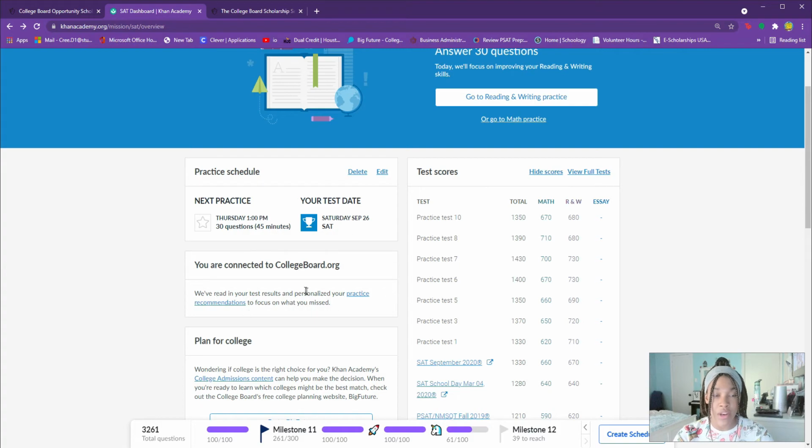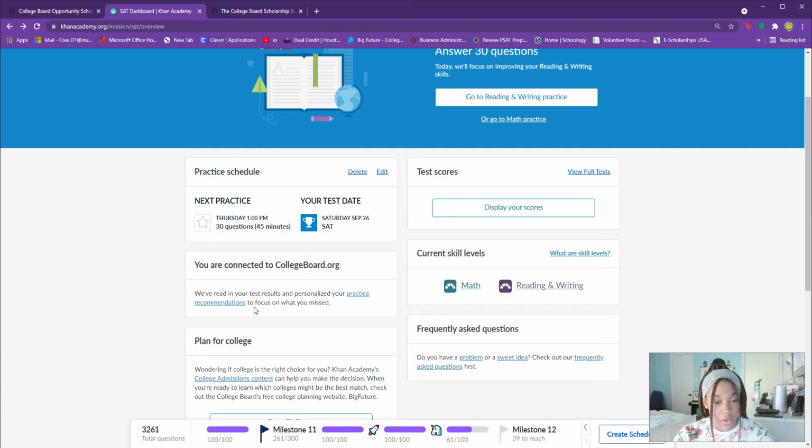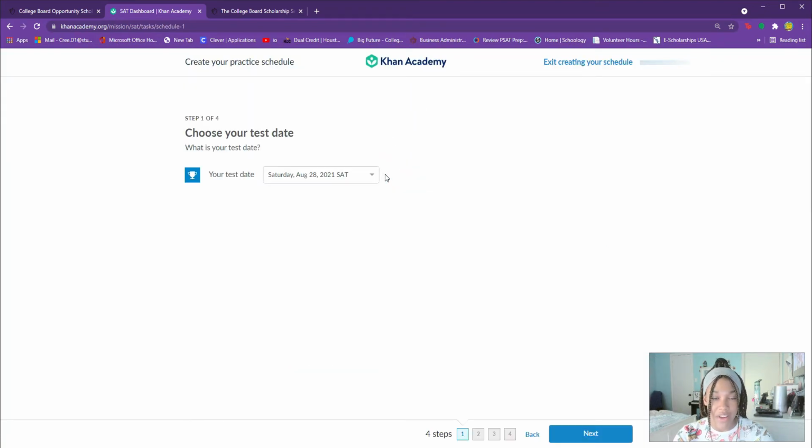Now, when you do connect your College Board to Khan Academy, then not only is it going to show your test scores, but it is also going to show what areas you missed, and it's going to start recommending questions that were similar to the questions that you missed. So that's why I think it's a good idea to link the accounts or link the websites, because that helps me out, because they were recommending stuff that I wasn't as strong in, and so I kind of had to practice it. So what you want to do is you want to say when your test date is.